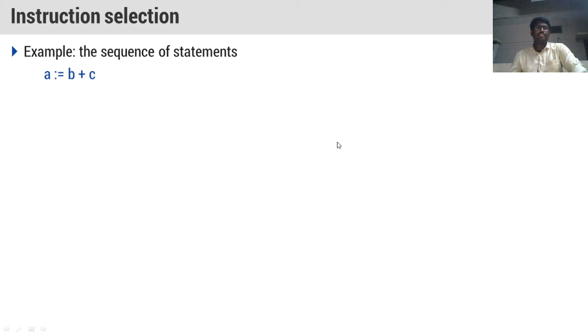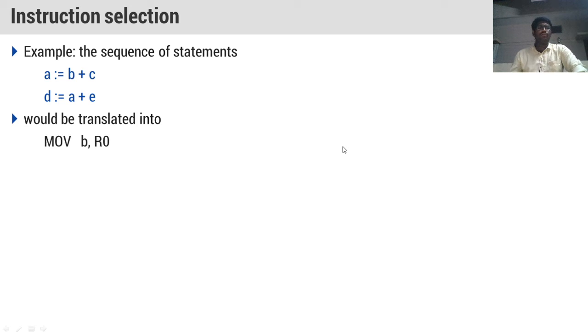Next one is instruction selection. Let us understand this instruction selection with an example. A equal to B plus C and D equal to A plus C, like that we have taken some statements, and now we are converting them into assembly level language.